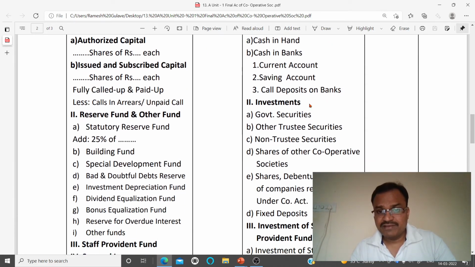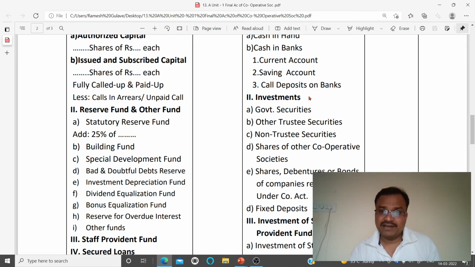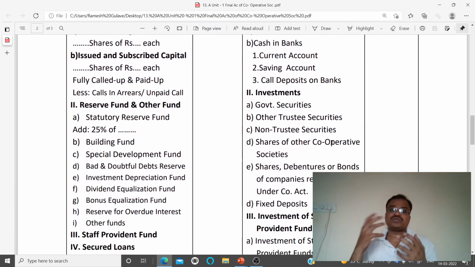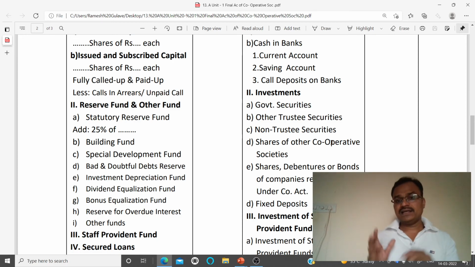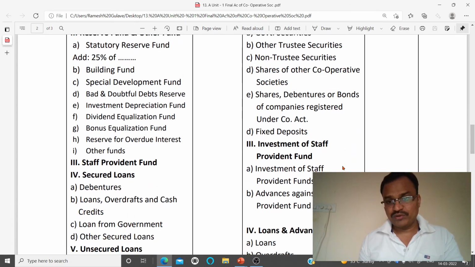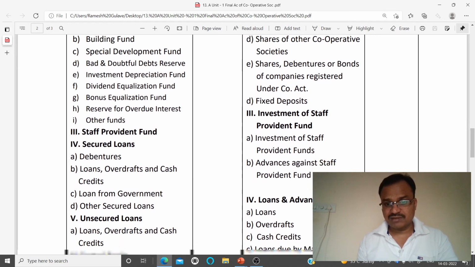Then we have to record investments: government securities, other trust securities, non-trust, shares of other cooperative societies, shares, debentures, or bonds of companies registered under. Then fixed deposit. See, friends, we have to record the fixed deposit in investments, not in cash and bank balance, right? If the cooperative society has a fixed deposit with any other bank, then we have to record that fixed deposit under the investment title, right? Similarly, investment of staff provident fund is to be recorded here, which includes investment of staff provident funds and advances against the staff provident fund.